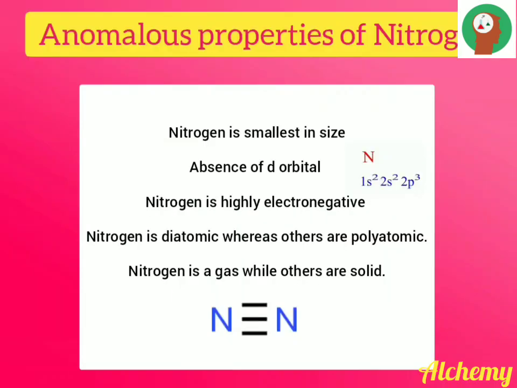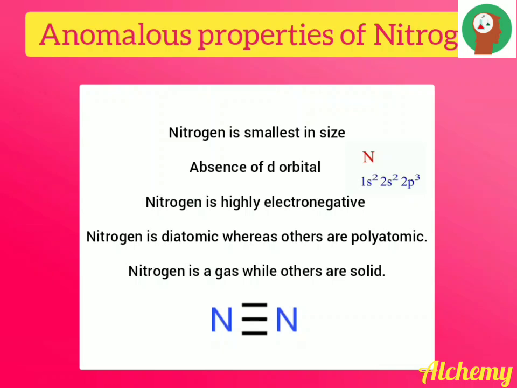Next, we will discuss the anomalous properties of nitrogen. Anomalous properties means the properties of nitrogen that differentiate it from other elements. Nitrogen is smallest in size when compared to other elements of the nitrogen family. Nitrogen does not have a d orbital. The electronic configuration of nitrogen is 1s2, 2s2, 2p3, so it does not have a d orbital. Nitrogen is highly electronegative. Nitrogen is diatomic and exists as N≡N, whereas other elements are polyatomic.